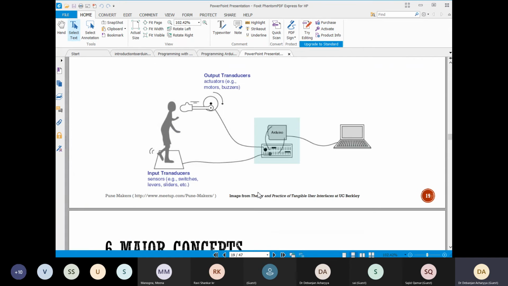For today, I will show you a glimpse of our Arduino. From the very starting, whatever I told you, you can see that.